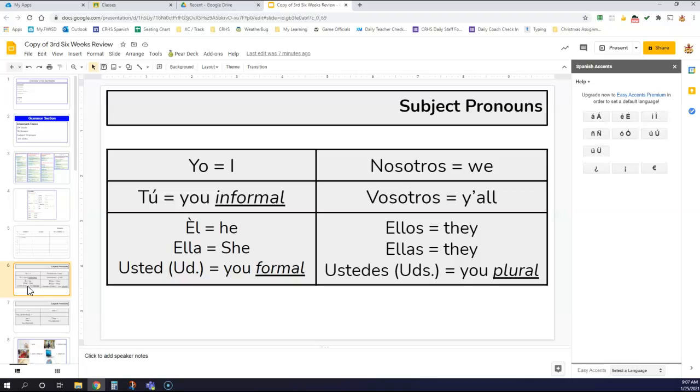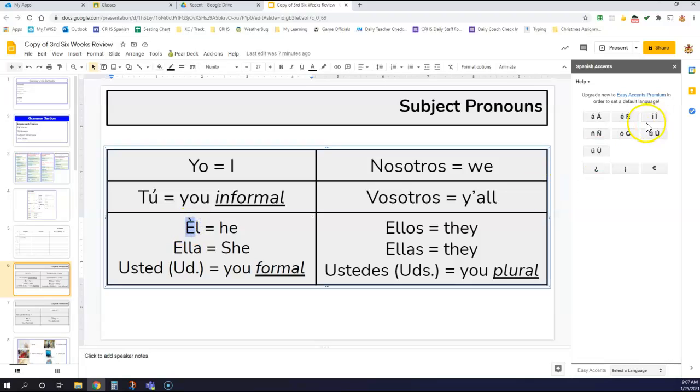Second thing is these, our subject pronouns. Yo is I, tú is you, informal, él is he, ella is she, usted is you formal, nosotros is we, vosotros is y'all, ellos, they, ellas, they, all feminine, right? Ustedes, you, plural. So remember we have our 3 U's, right? Informal, formal, and plural. We're just being specific, right?